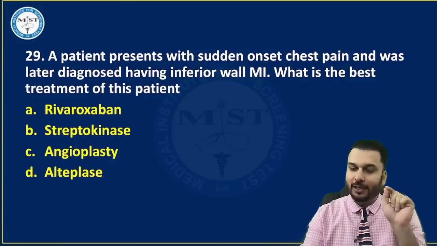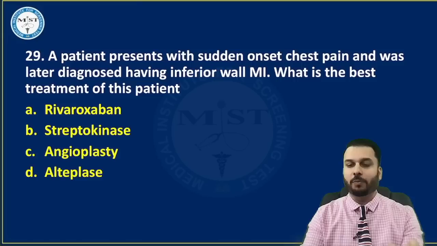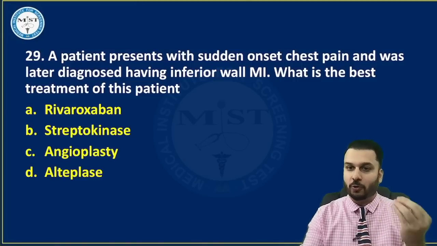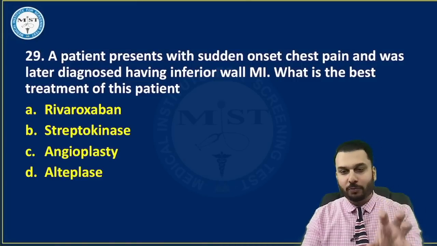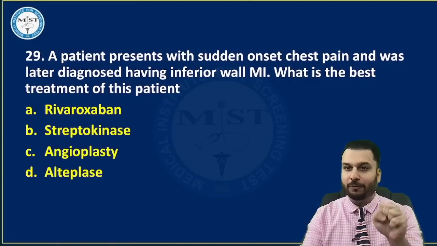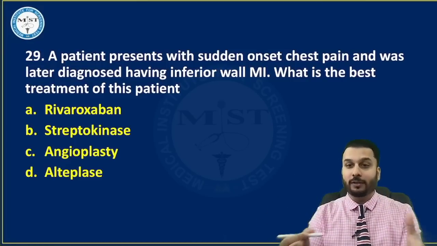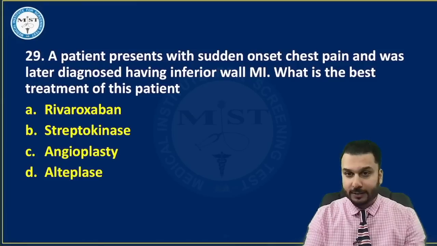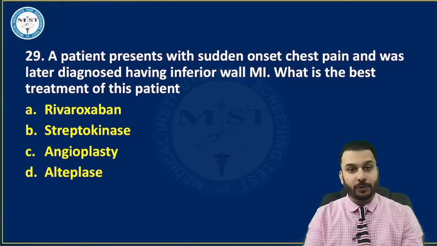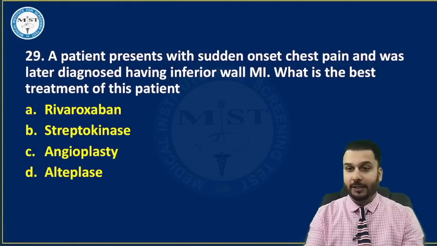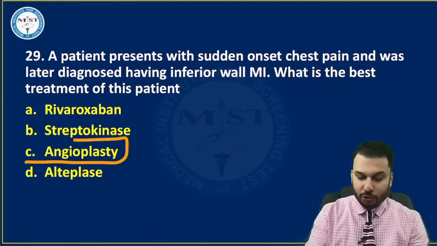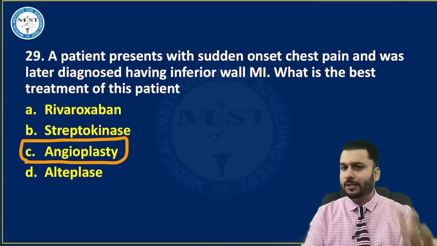There I had explained that angioplasty or PCI, percutaneous coronary intervention, is the procedure we will always prefer when it comes to MI, followed by drugs like thrombolytics. Thrombolytics like streptokinase, alteplase, etc. are also in the options. But we will always choose angioplasty, nothing but your PCI.